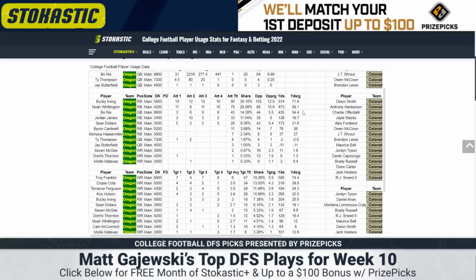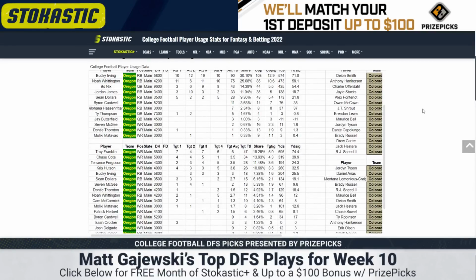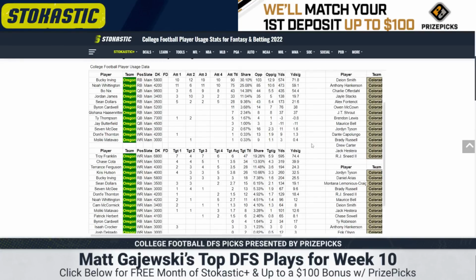In the receiving room, Troy Franklin's been awesome, 74.5 yards per game on 5.9 targets. You wish the volume was a little better, but they haven't needed it to be. Chase Cota got hurt, so that should elevate Chris Hudson to the wide receiver 2. I would expect Deontay Thornton to be the 3, and they rotate 4 tight ends, so I don't want any part of that. But Chris Hudson's less expensive than Deontay Thornton. That shouldn't be the case. You can play 4K Hudson, and Franklin's always going to be a good tournament play.